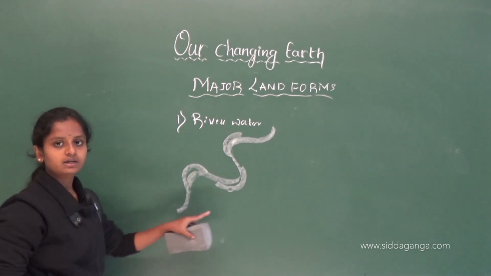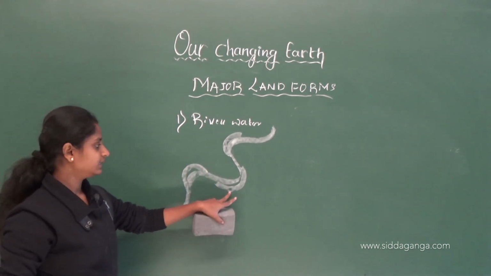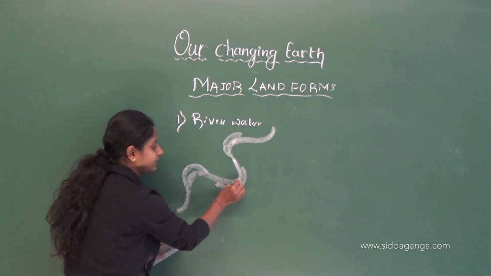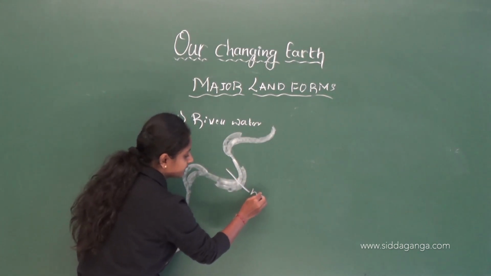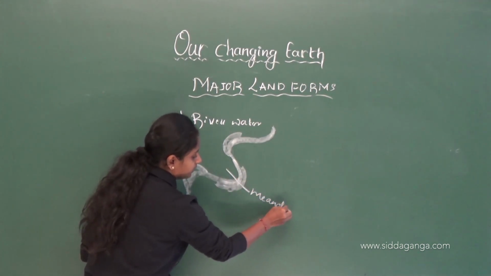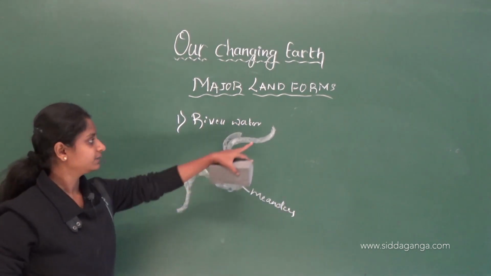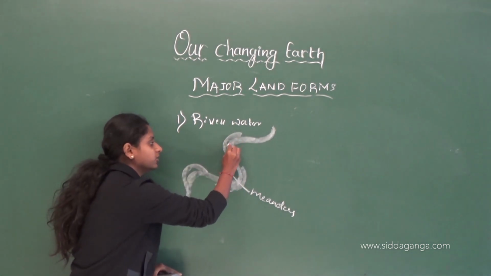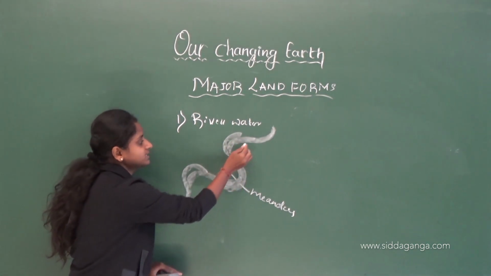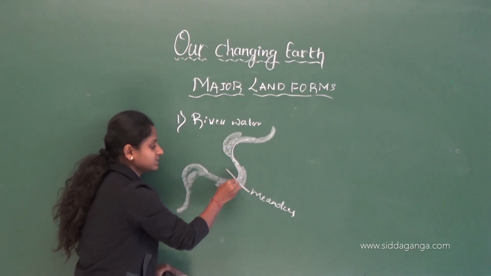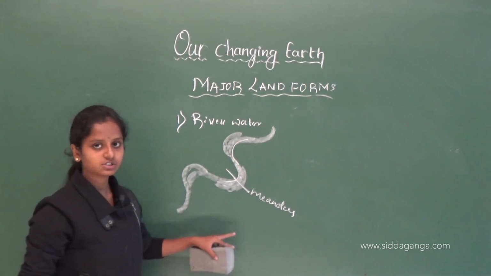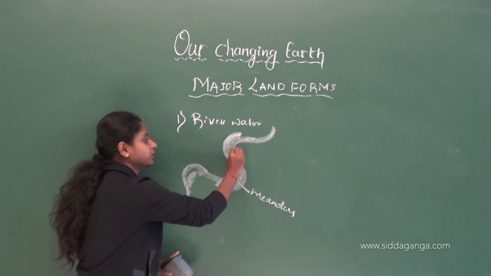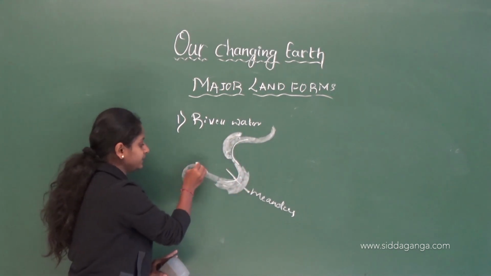They will deposit the sediments in the bend part. This bend part is known as meanders. When the river flows on a plane surface, it will bend or make a curve, and this bend or curve is known as meanders.